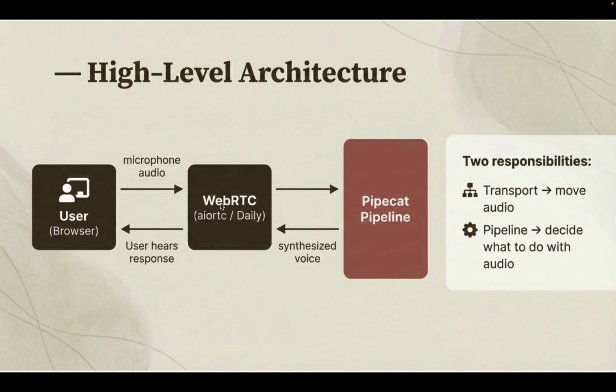WebRTC is the ears and mouth, listening and then taking audio back to the user, and Pipecat is the brain and nervous system. This separation allows replaceable transport and replaceable AI providers, keeping those two separate. The same pipeline can work with a browser, phone call, or mobile app.